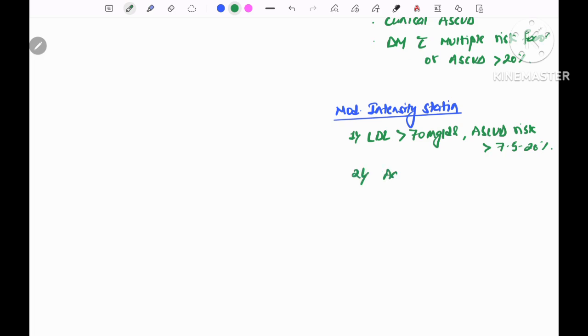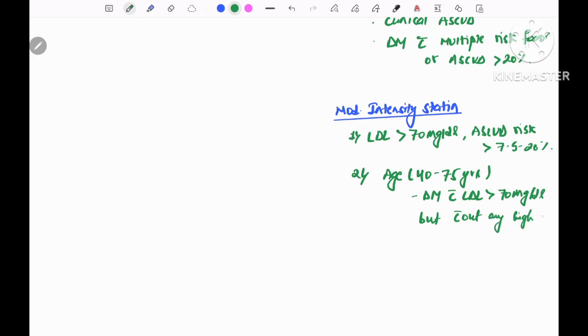And again, if age is 40 to 75 years and the patient is diabetic with LDL value more than 70 mg per dL but without any high risk, we start moderate intensity statin.